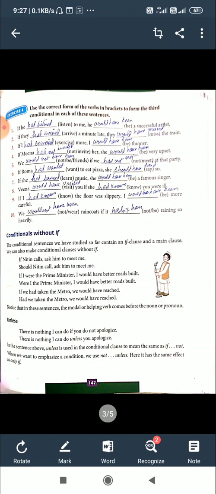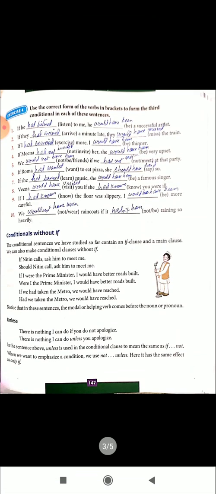The sixth, had wanted. Seventh, had learned. Eighth, that is the main clause, would have visited. Ninth, if clause, had known. Tenth, we would not have been, that is the main clause. So look at the main clause: would have, would have, would have. So study the exercises. Now there is one usage you have to be very careful about. It is important to learn.